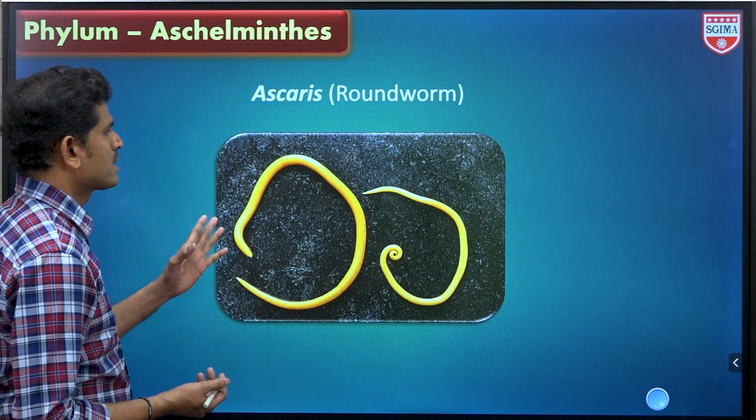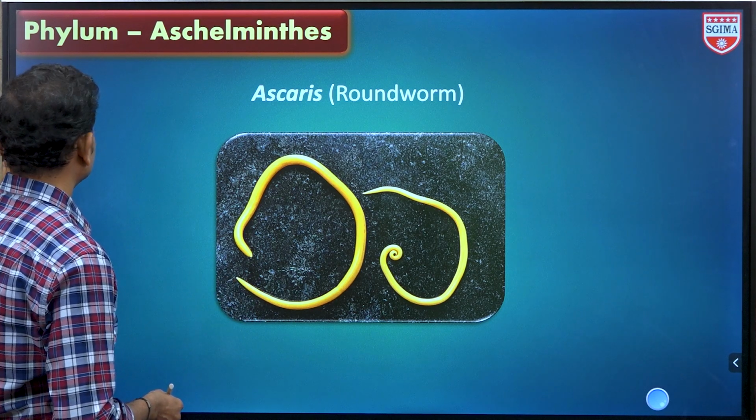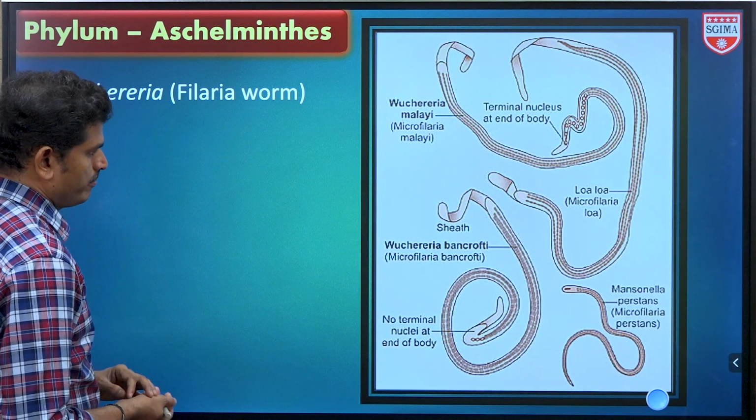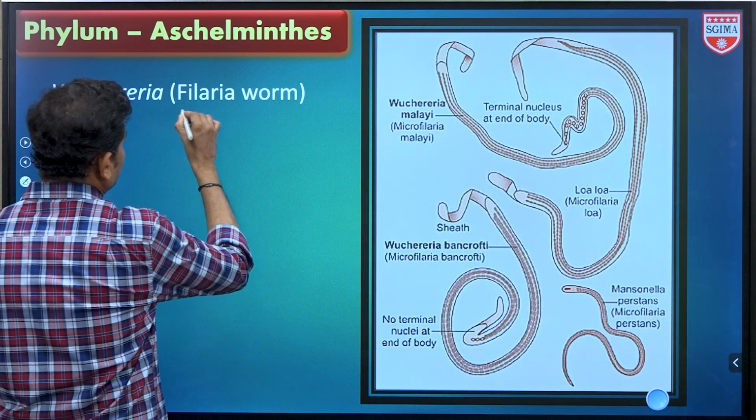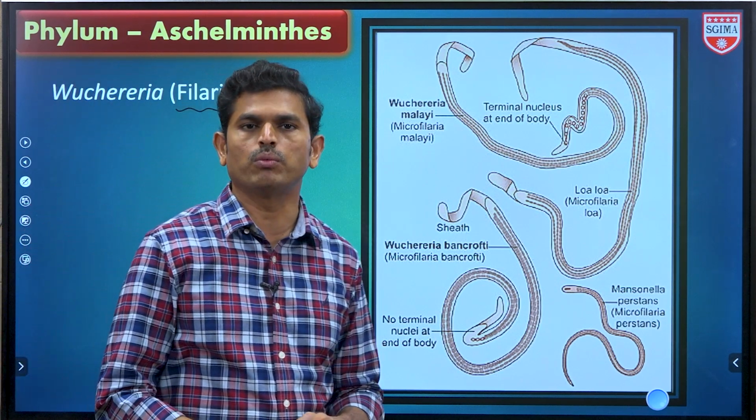So Ascaris roundworms. Again, same diagram. These are examples. Now Wuchereria. Wuchereria is known as a filarial worm. इसको elephantiasis यानी हाथी रोग बोलते.